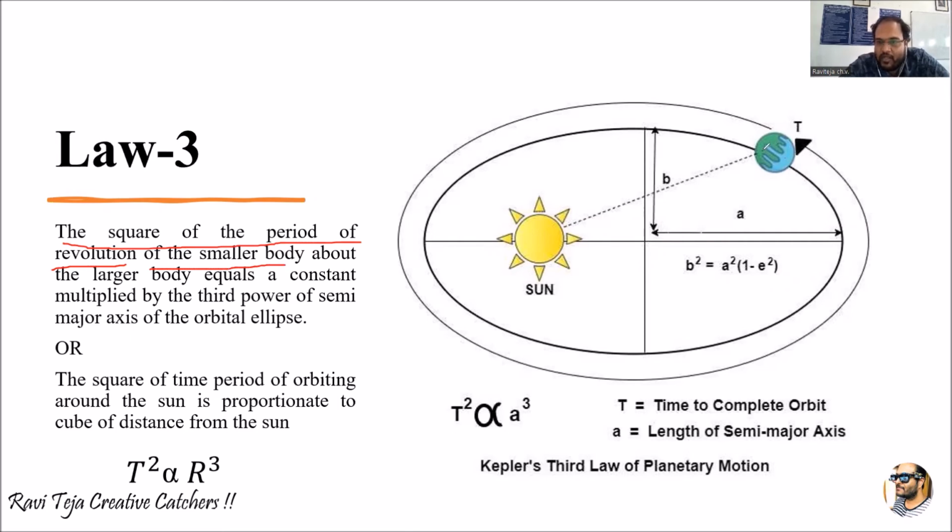A smaller body called Earth is moving in an elliptical path around the sun, where the sun is considered as the larger body, right?